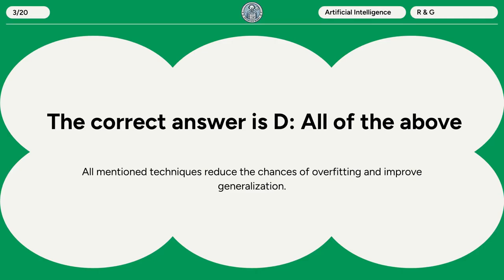The correct answer is D. All of the above. All mentioned techniques reduce the chances of overfitting and improve generalization.